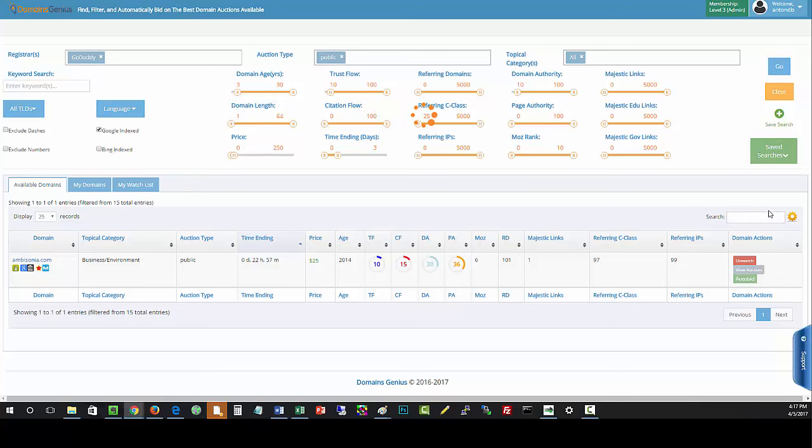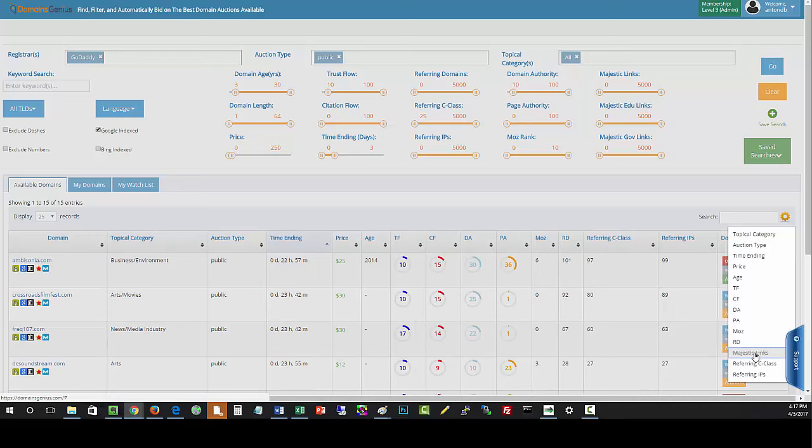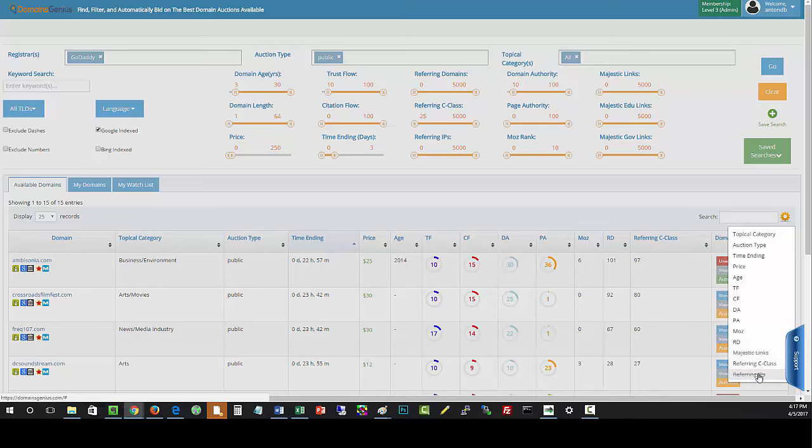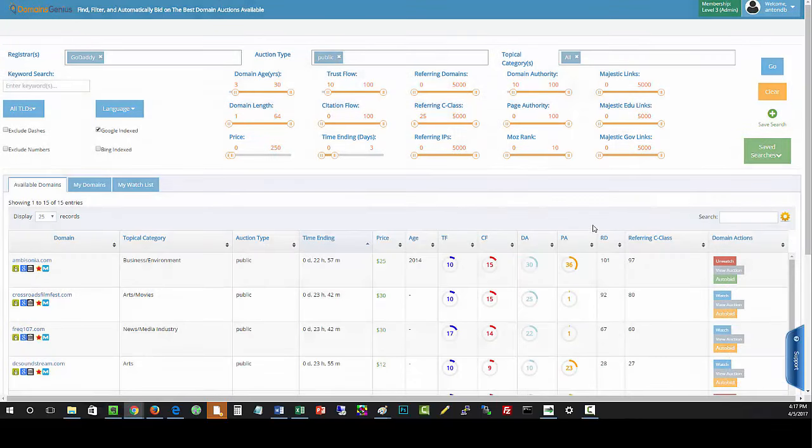Okay, I almost forgot about this here. This is the column selector. As you can see here, we have all these different columns, and it's represented right here as well. All of them are currently in play. Let's say I don't care about Majestic links. Let's get rid of that. You saw it just disappeared. Let's say I don't care about referring IPs because I'm only caring about referring C-class. I'll get rid of referring IPs. I don't care about the Moz rank. I care about the rest of this stuff pretty much. So it's really up to you what you want to see here and what you don't want to see. You can show it all or just select the important things.